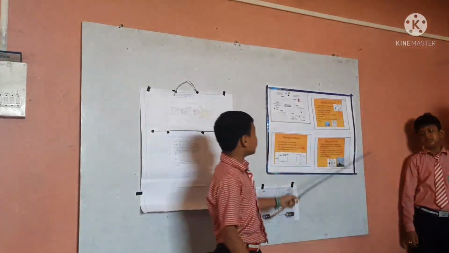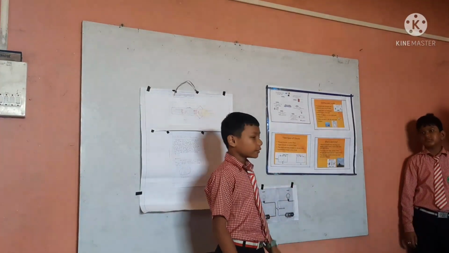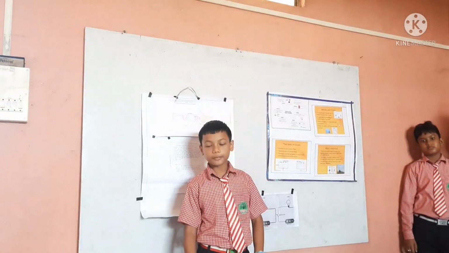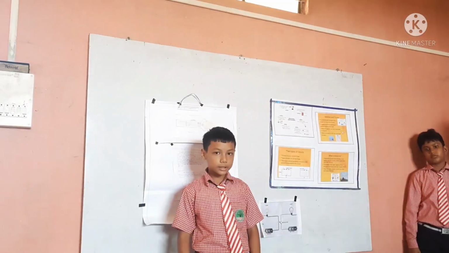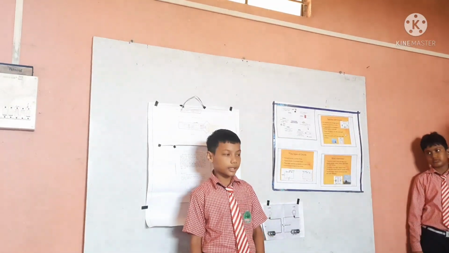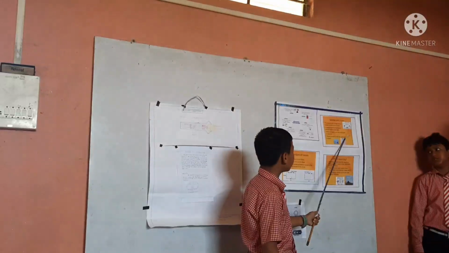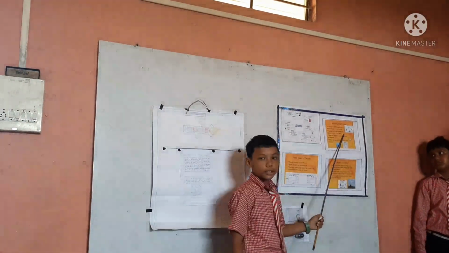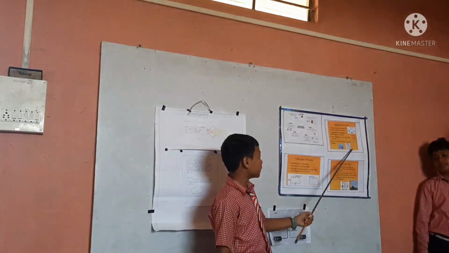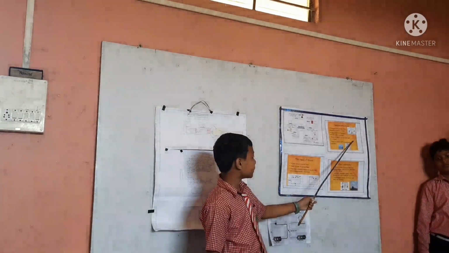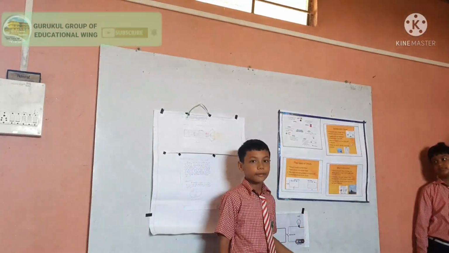Now, I will explain about circuit. First of all, before I explain circuit, we have to know that same charges repel each other and opposite charges attract each other. In this case, also, negative charges repel each other and are forced to move to positive charge. And if we place a bulb in the middle, then it will glow because it slows down the